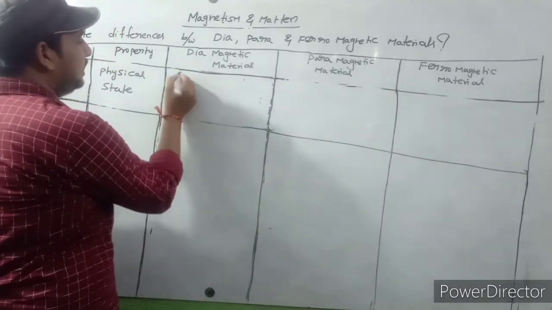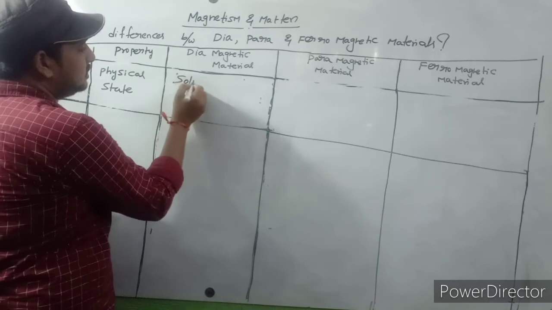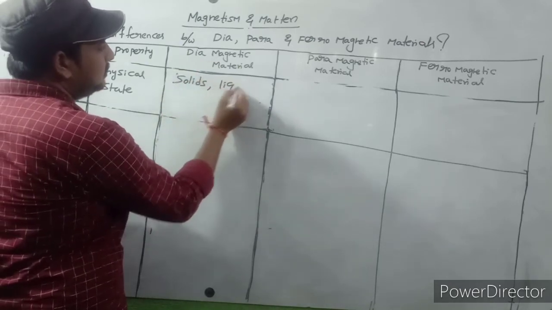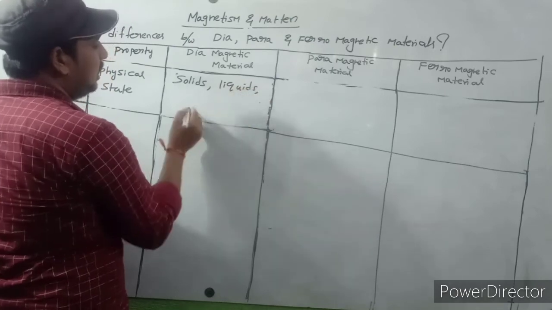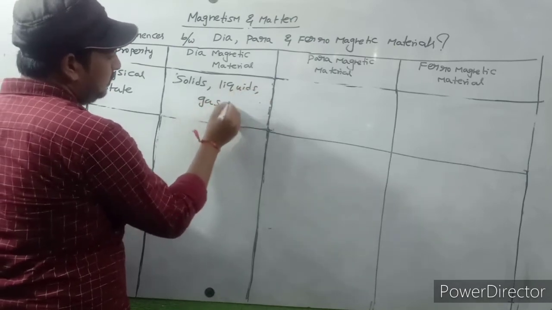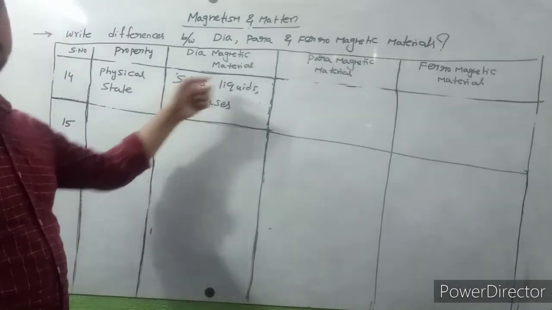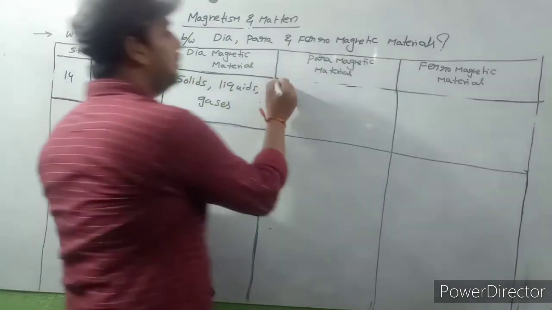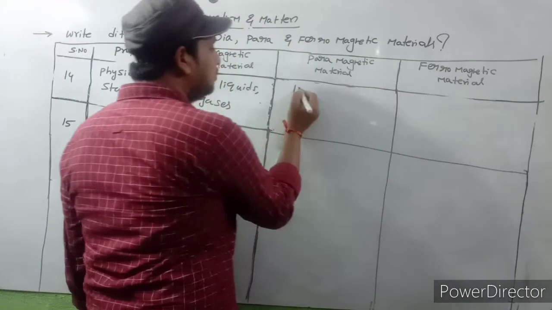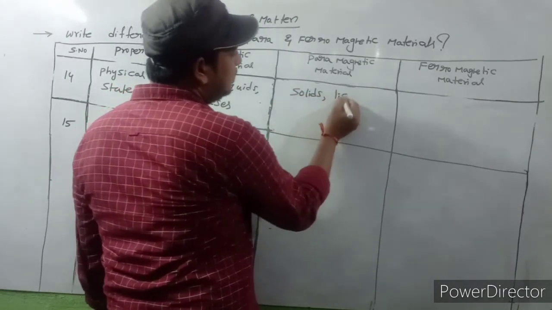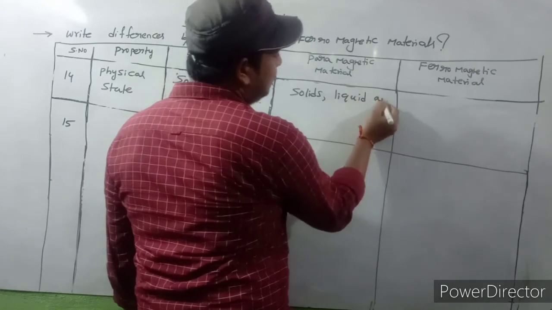Diamagnetic materials are possible in solids, liquids, and gases. Paramagnetic materials are also possible in solids, liquids, and gases.